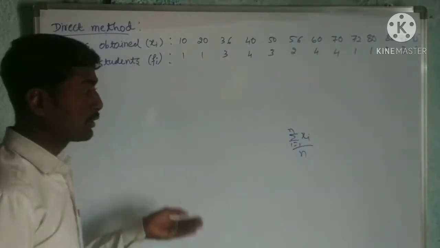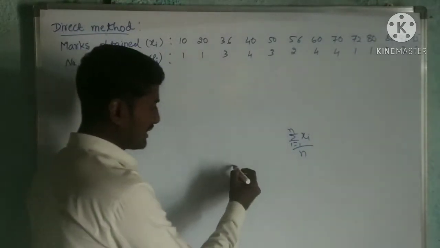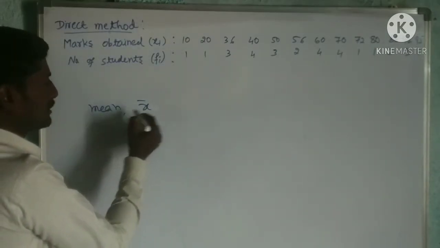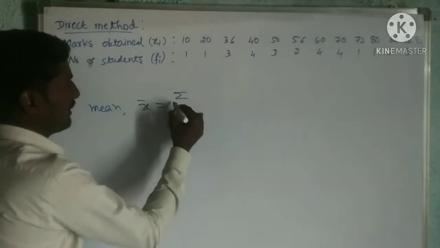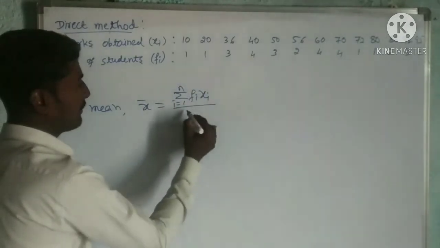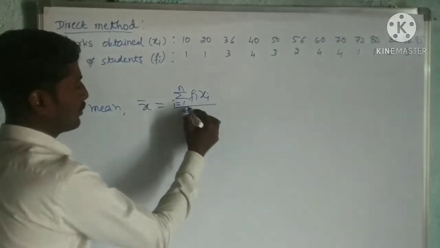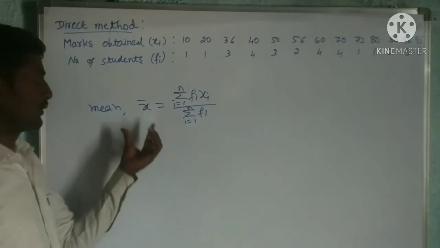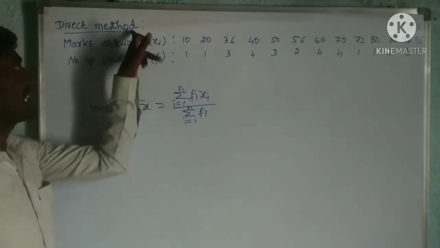Now for grouped data, this is the formula: x bar, the mean, is equal to the sum of i equal to 1 to n fi xi divided by the sum of i equal to 1 to n fi. This is the formula for finding the mean by the direct method.